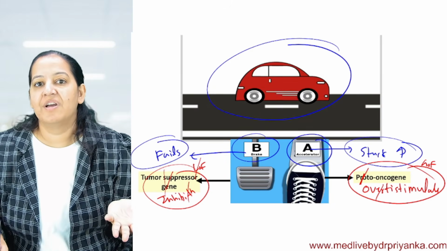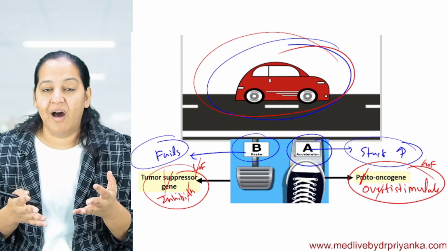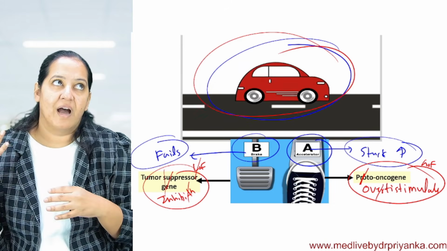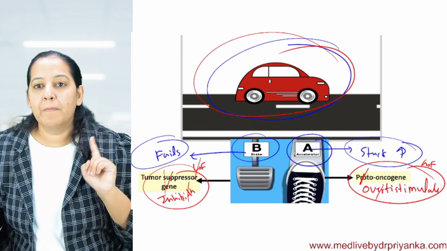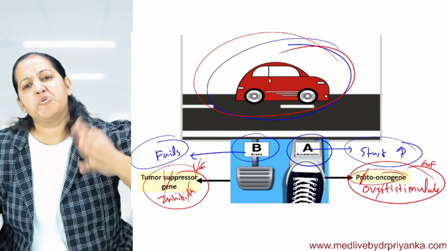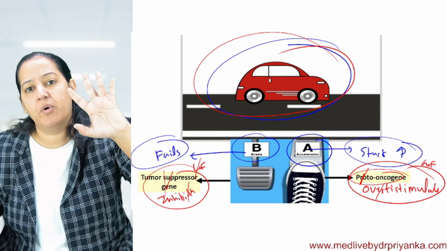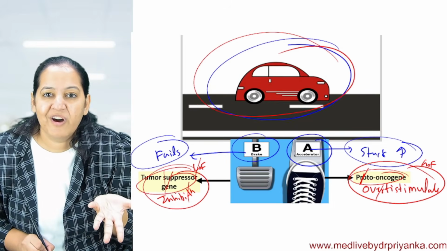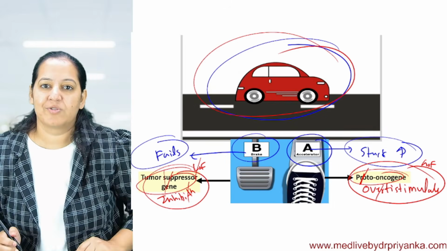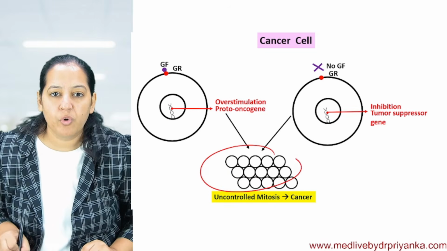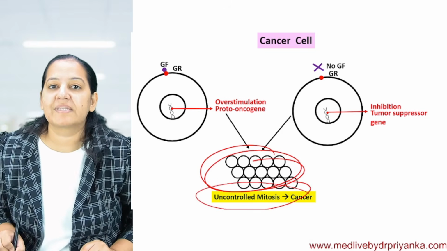So now imagine the body is like a car in which the accelerator got stuck at the highest speed and brakes are not working. I mean, in the body, the proto-oncogenes are overstimulated. They're doing mitosis at any speed. And the tumor suppressor genes are non-functional, so they cannot stop it. So what's going to happen? Uncontrolled mitosis. Uncontrolled mitosis is cancer.